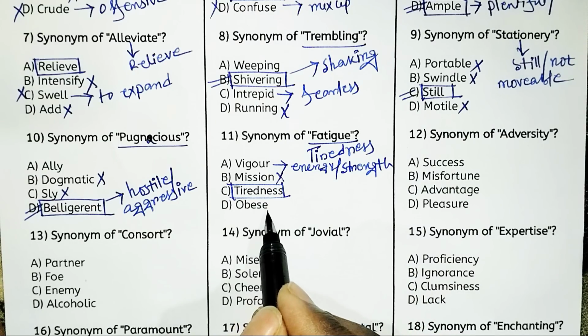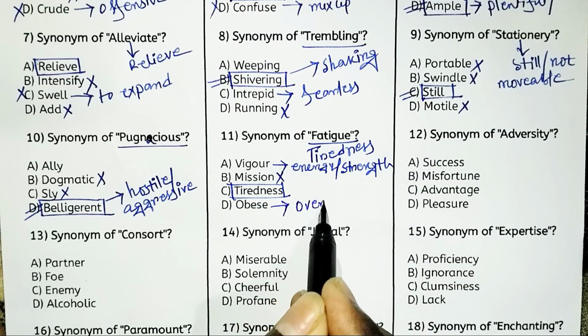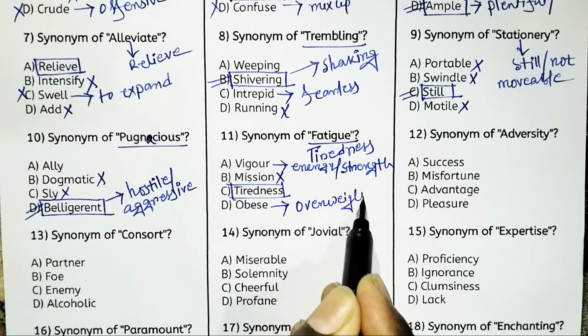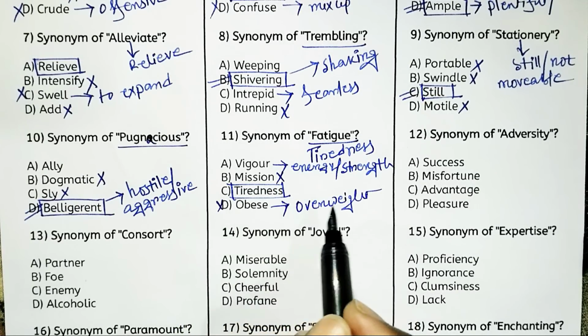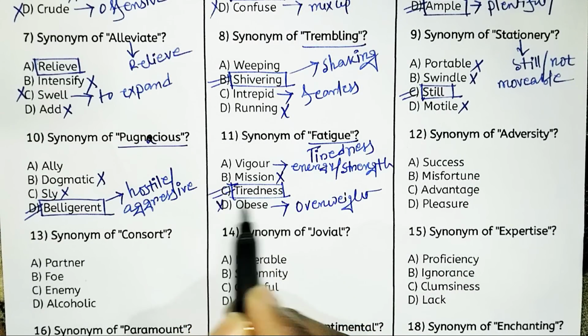And obese means overweight. So option D is also not the right answer. So the right answer is option C, that is tiredness.